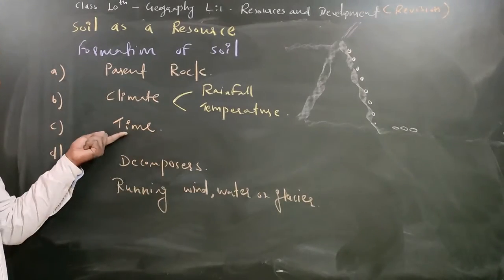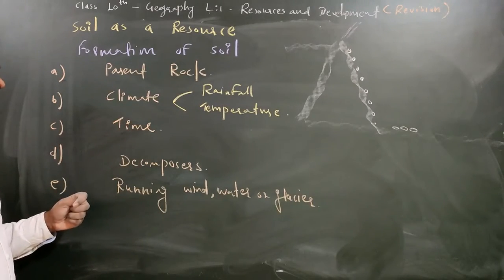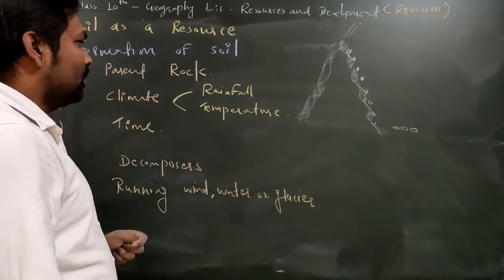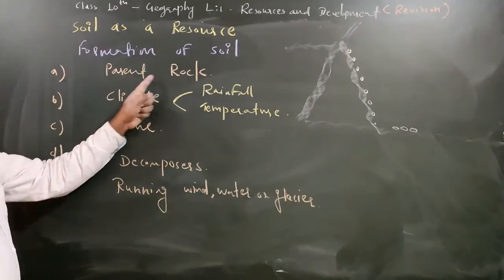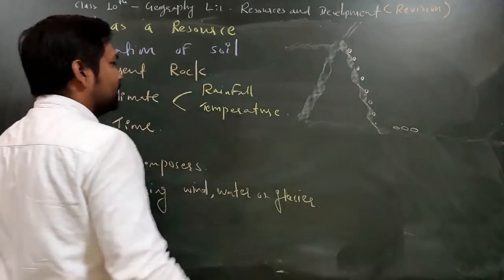Now by the passage of time, see, rainfall and temperature also play a very important role. With the passage of time, because of the sunlight exposure and rainfall, you can see this is the parent rock here.